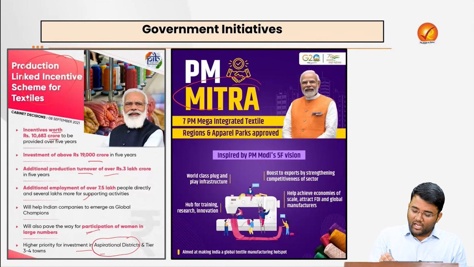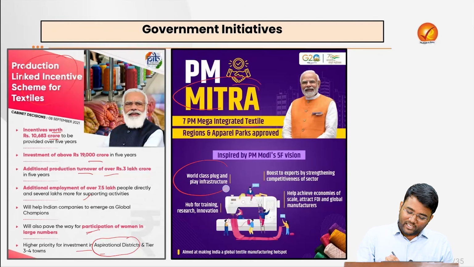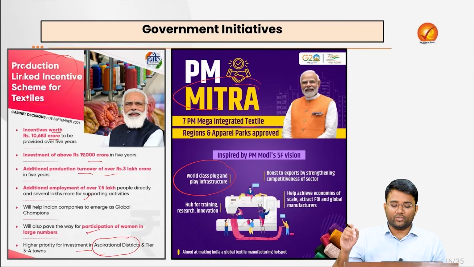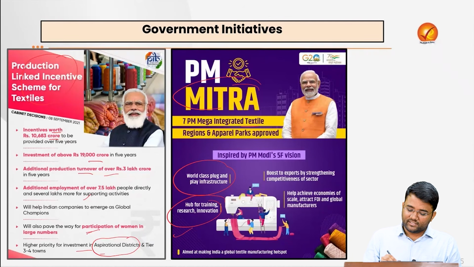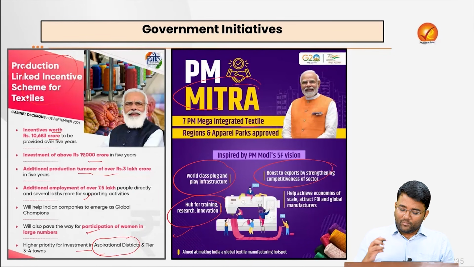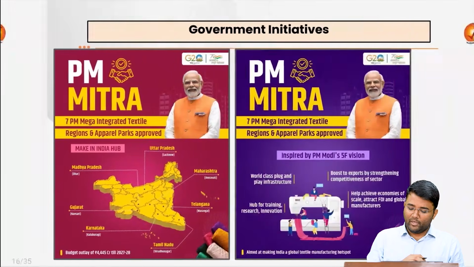Also, PM MITRA, or the Mega Integrated Textile Regions and Apparel Parks, were approved, which provide world-class plug-and-play infrastructure, so companies will have to just come into these parks and start production. They don't have to acquire or procure the land. There will be a hub for training, research and innovation. They will also boost exports by strengthening the competitiveness of the sector. It will also help in achieving economies of scale and attract FDI and global manufacturers.